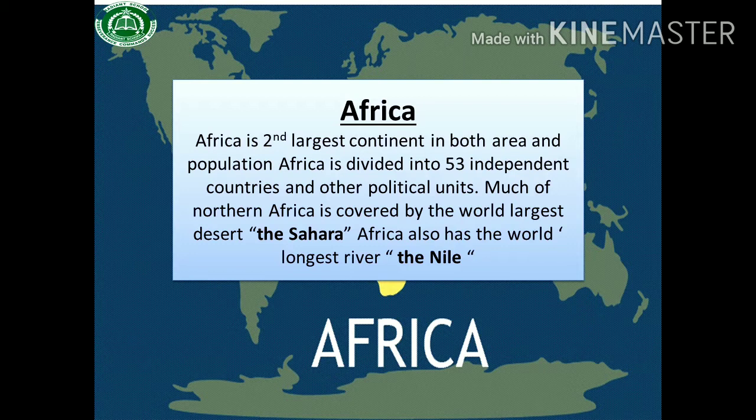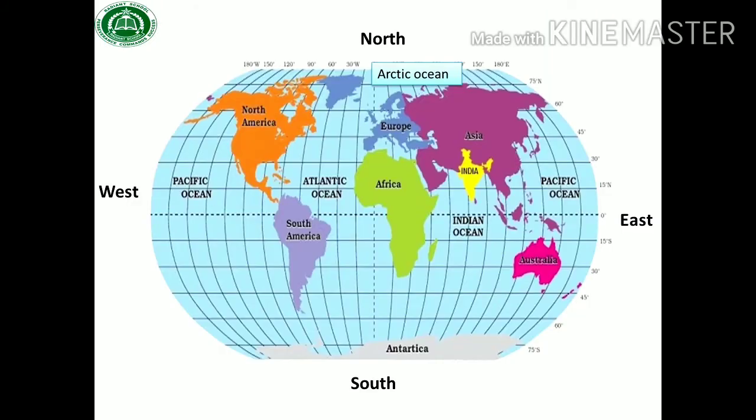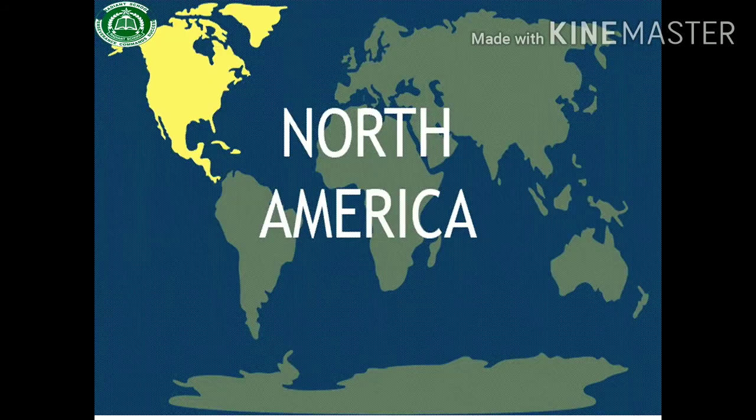Much of northern Africa is covered by the world's largest desert, the Sahara. Africa also has the world's longest river, the river Nile. Students, let's find out the location of Africa. Africa is located between the Atlantic Ocean and the Indian Ocean.